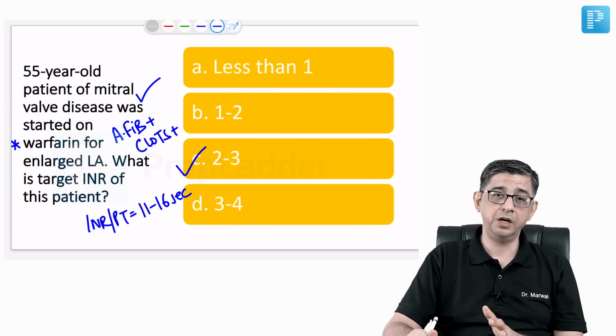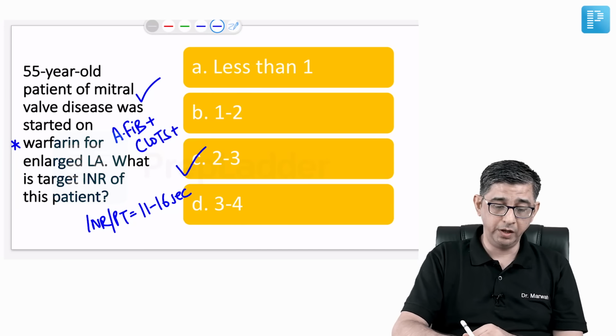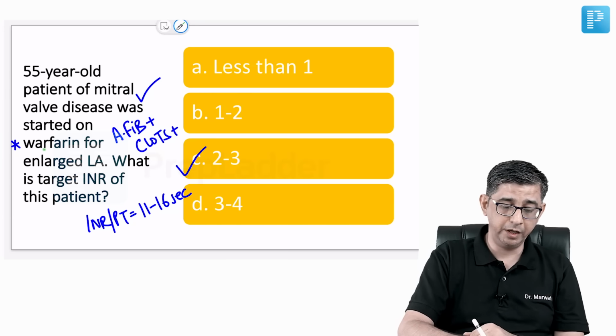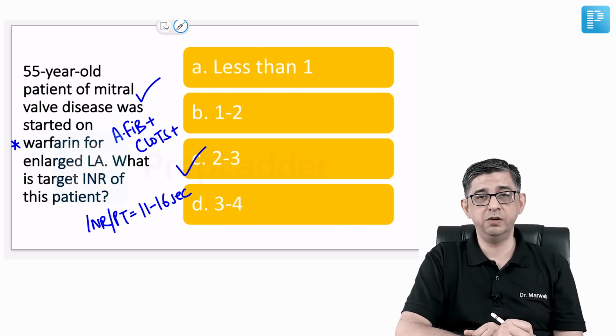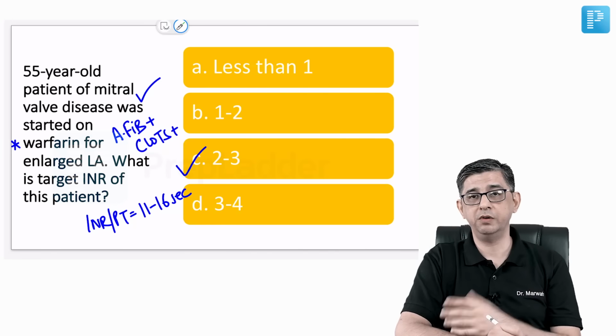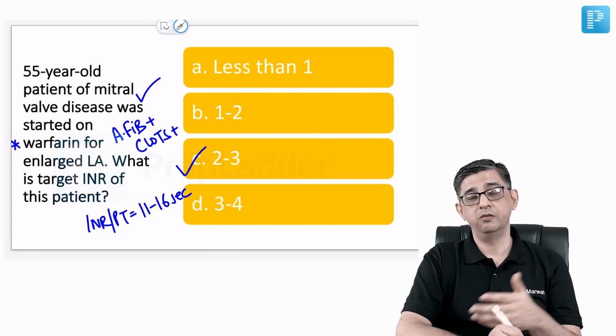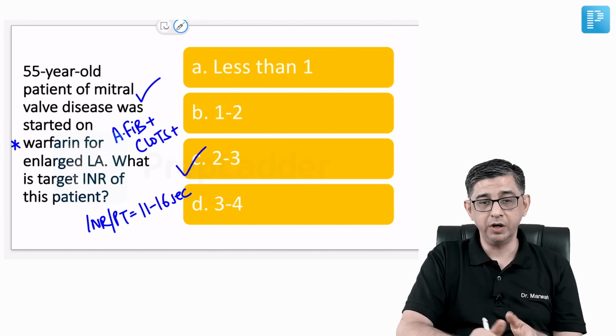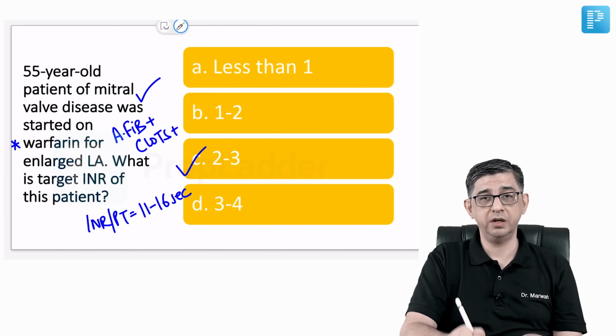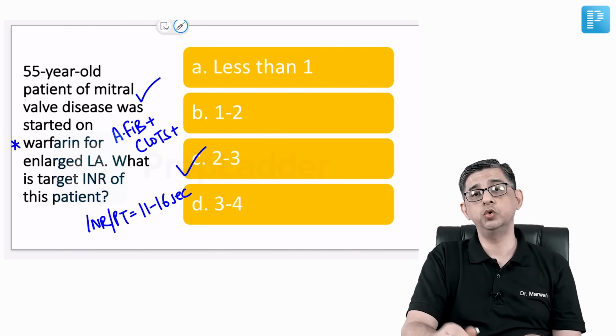In all patients of mitral valve disease, if there is documentation of an enlarged left atrium, it means clots will begin to form. I'm not going to wait for the clots to form and for this guy to wake up with aphasia, or develop facial asymmetry, or wake up with arm weakness, or weakness of half side of the body. What we would like to do for these cases is prevent the development of embolic stroke by ensuring a target INR of 2 to 3 times of normal.